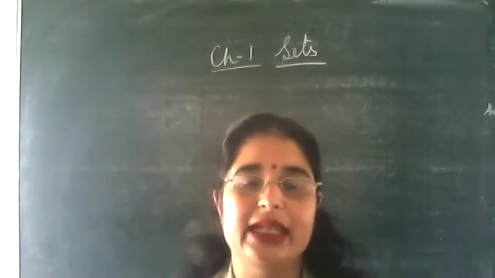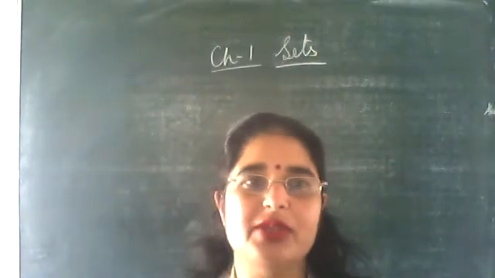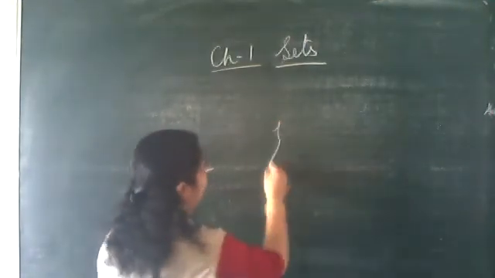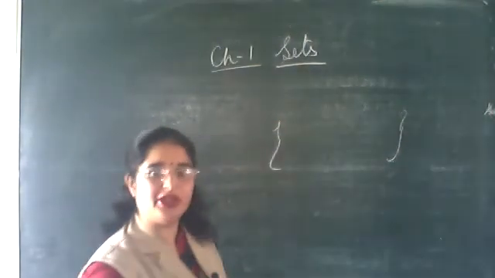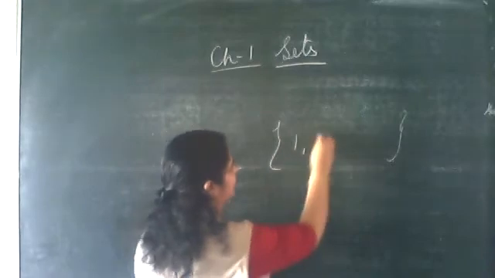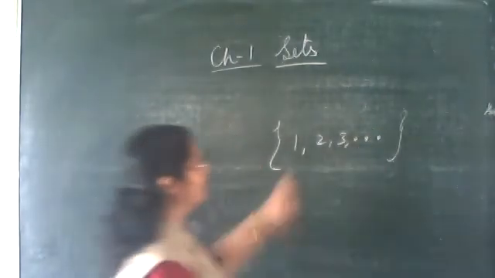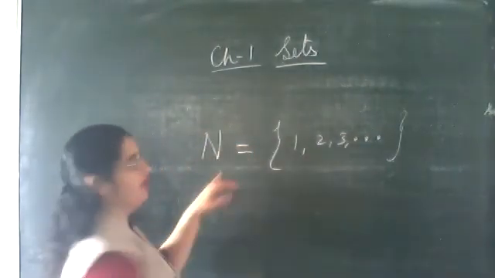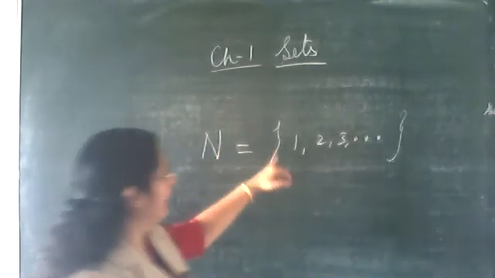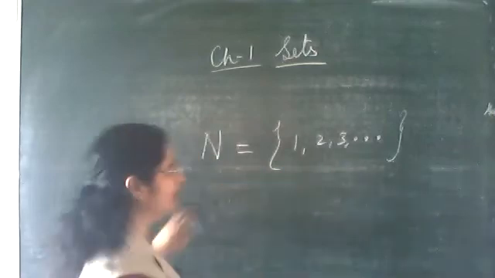Next is representation of sets. We have done it in two forms. What were the two forms? Roster form and set builder form. In roster form, what we used to do? We used to write the elements of the set inside curly brackets, and we separate them, like the set of natural numbers: 1, 2, 3, dot, dot, dot. This is the set of natural numbers, denoted by N, or you can denote it by A also. So always a set is denoted by a capital letter, and all the elements of the set are represented inside curly brackets.